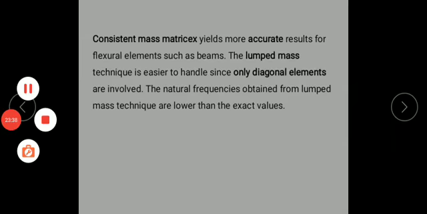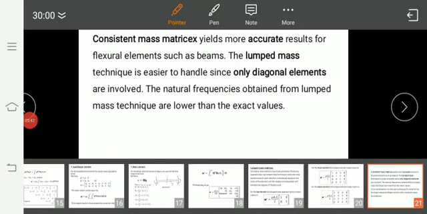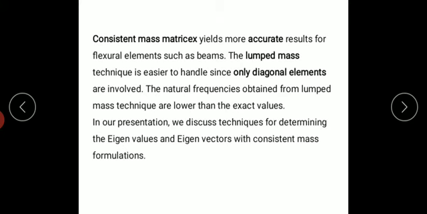So now I will compare the consistent mass matrix and the lumped mass matrix. The consistent mass matrix yields more accurate results for flexural elements such as beams. The lumped mass technique is easier to handle since only diagonal elements are involved. The natural frequencies obtained from the lumped mass technique are lower than the exact values.